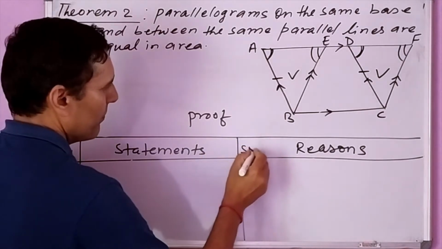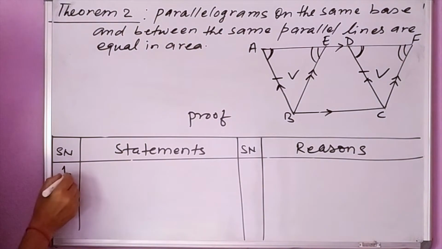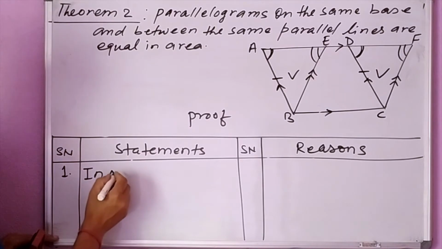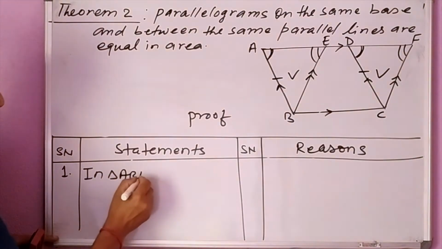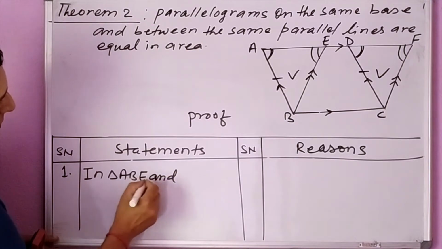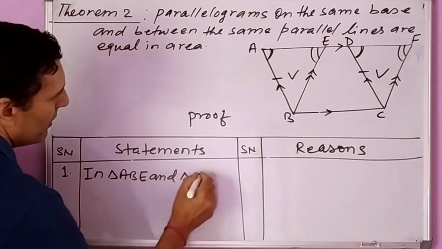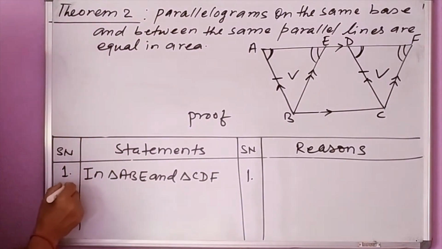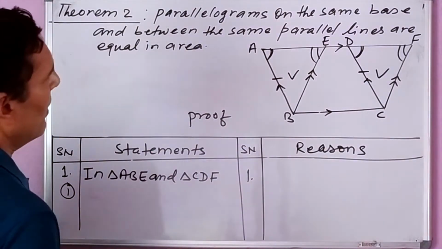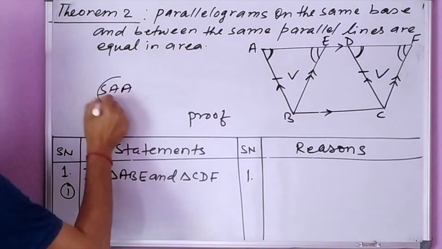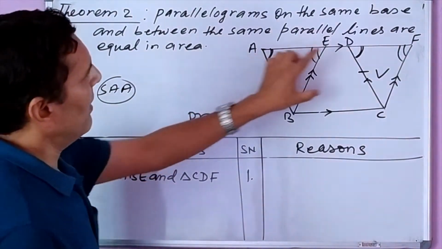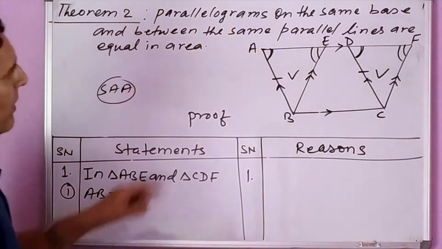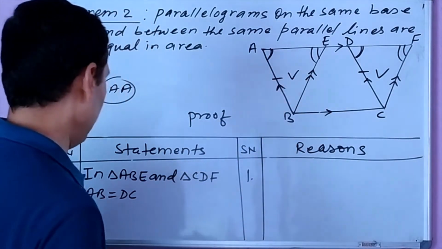For serial number 1, we take triangle ABE and triangle CDF. First we use the condition, side. We start from side AB equal to DC, because AB and DC are the opposite sides of parallelogram ABCD.